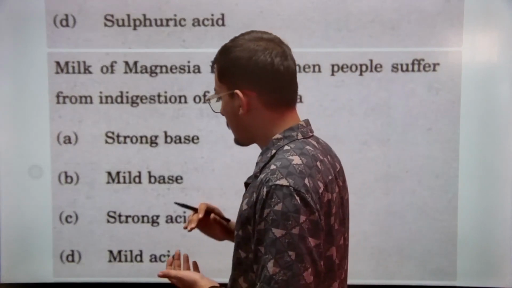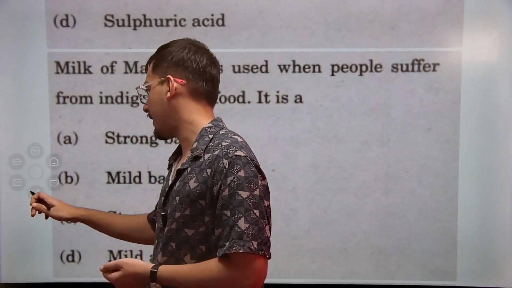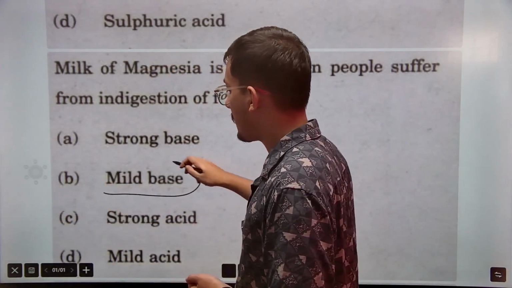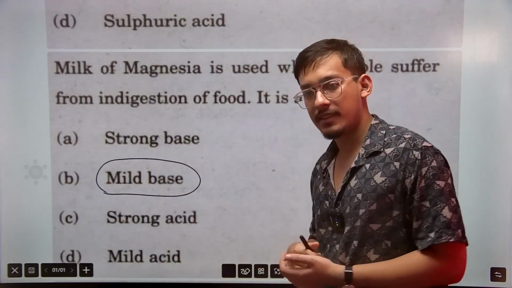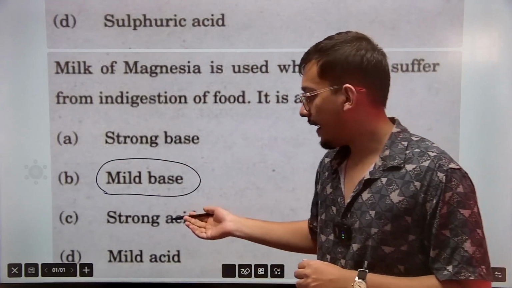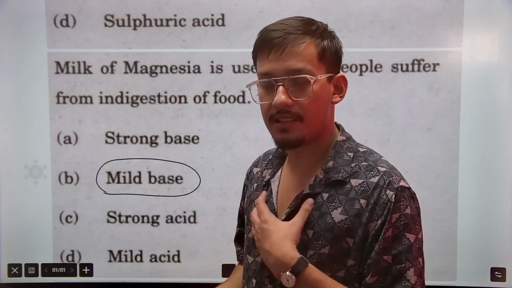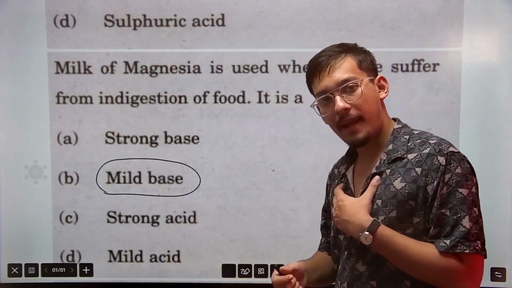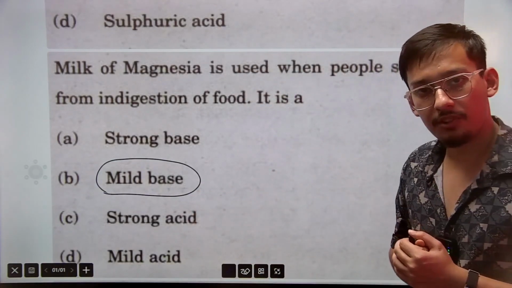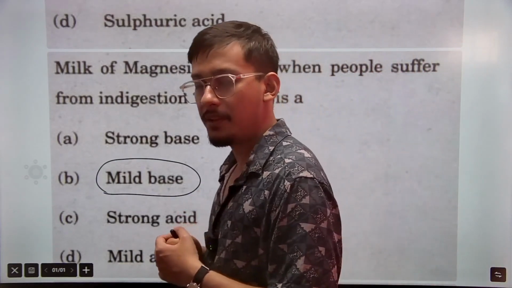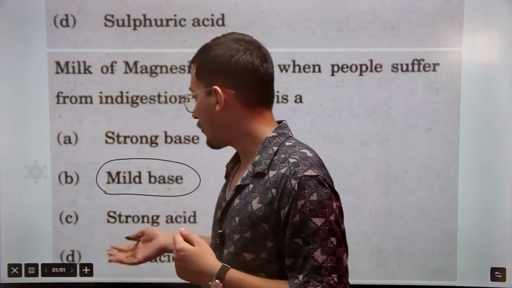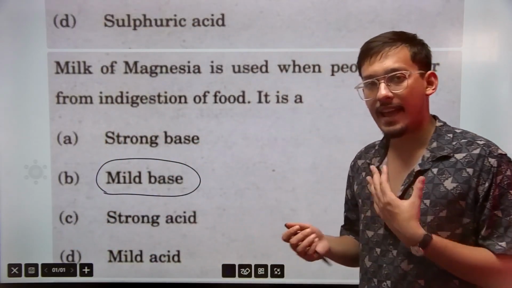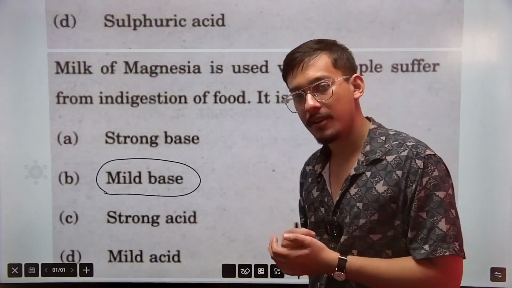Is it a strong base, mild base, strong acid, or mild acid? This will be a mild base. If it's a strong base, again, it will be harmful for us, and acid causes discomfort in us. So it will be a mild base. This is a very easy question that can be solved by the elimination method. As I said before, a strong base will be harmful for us, and acid is as it is harmful. So it will be a mild base.